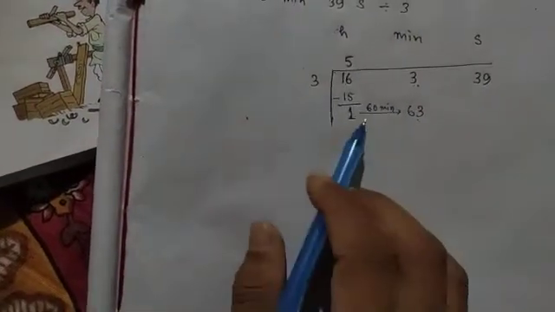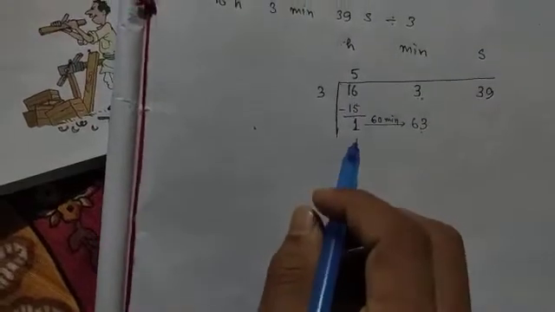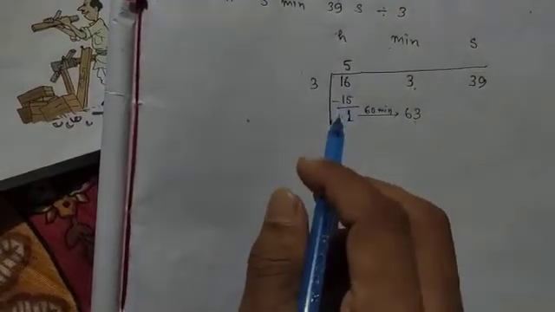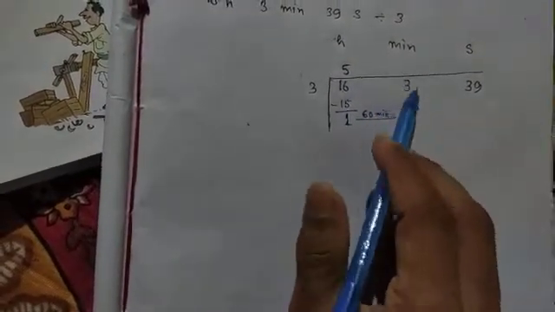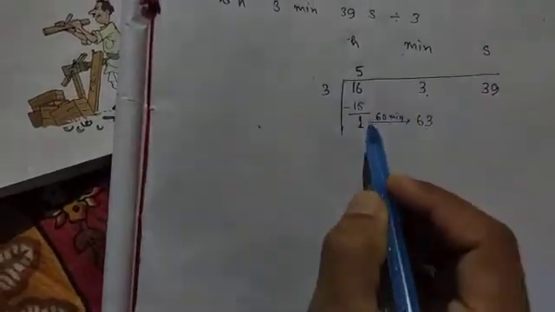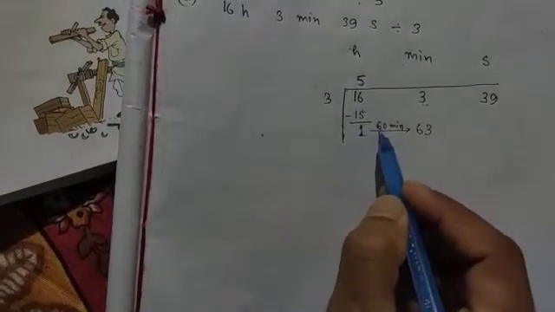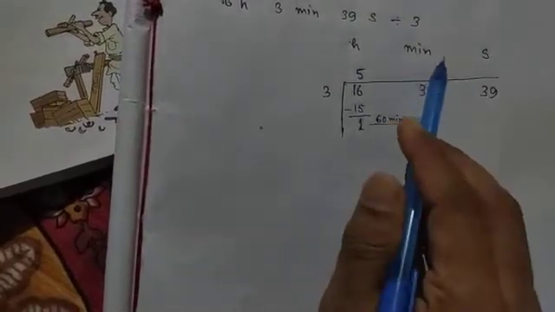That means first check the remainder of the hour place, then multiply that number by 60, then add the minute place number, and then write it here.